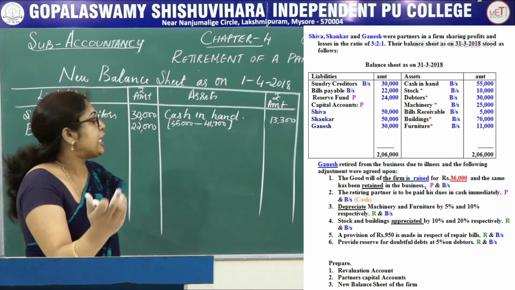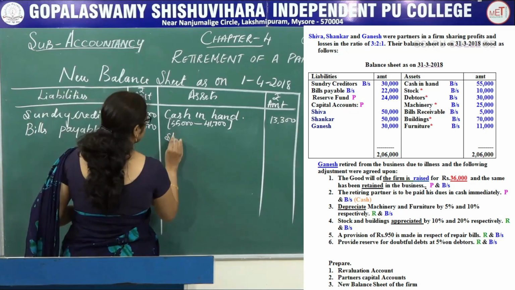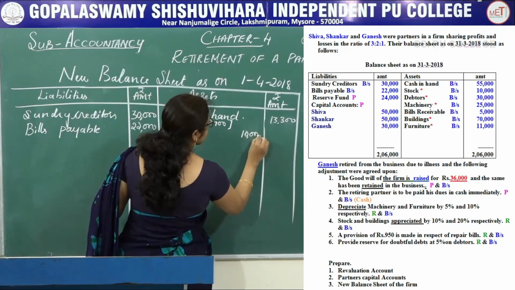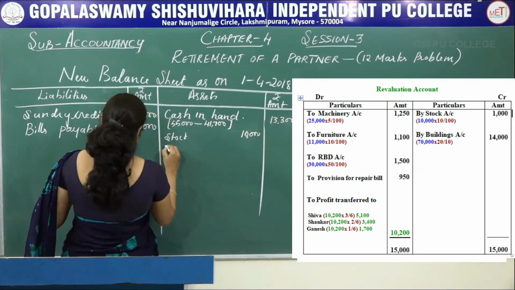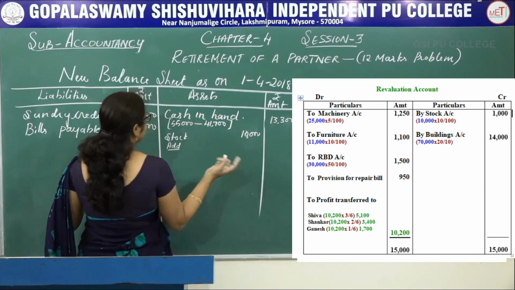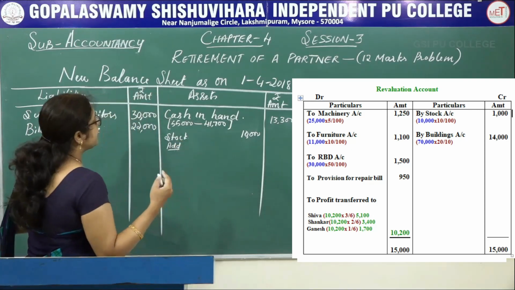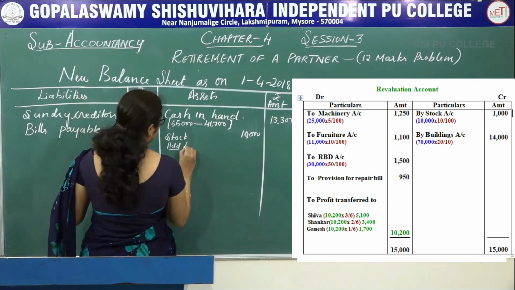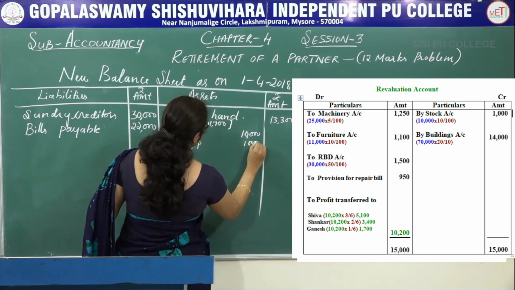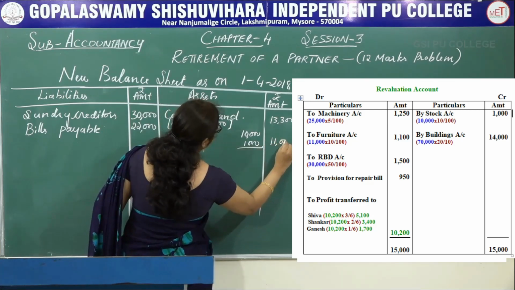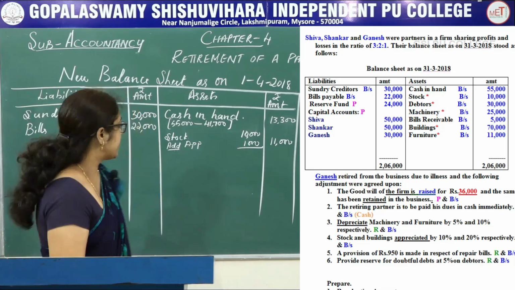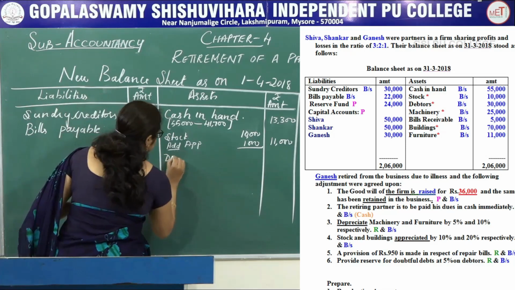Stock is given. The actual value of the stock is 10,000. Now see the revaluation account. In the revaluation account, stock appreciated, you are recorded on the credit side of the revaluation account, that is appreciation amount 1,000. Total 11,000. Next one, debtors is there, right?